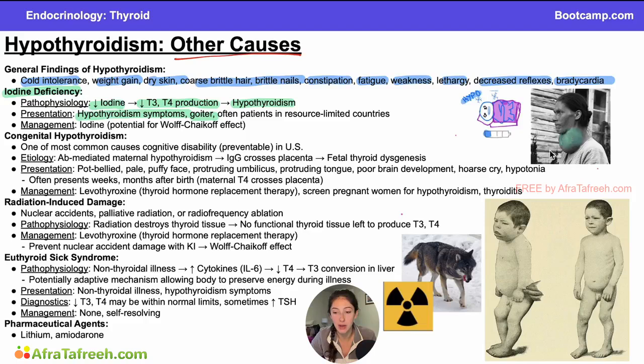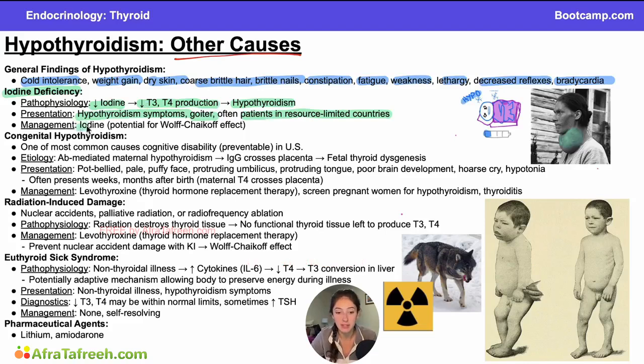Remember, we talked about iodine deficiency as one of our causes of goiter. Toxic multinodular goiter or Graves' disease can also cause a goiter, but iodine deficiency can definitely cause this goiter as well. This often presents in patients in resource-limited countries. A lot of resource-rich countries will put iodine into their food supply, so we don't have this type of iodine deficiency. But in countries with a limited supply of iodine who maybe aren't fortifying their food, this is where you're more likely to see an iodine deficiency. So for the purposes of STEP, it's usually going to be a patient who has lived outside of the US for some period of time.